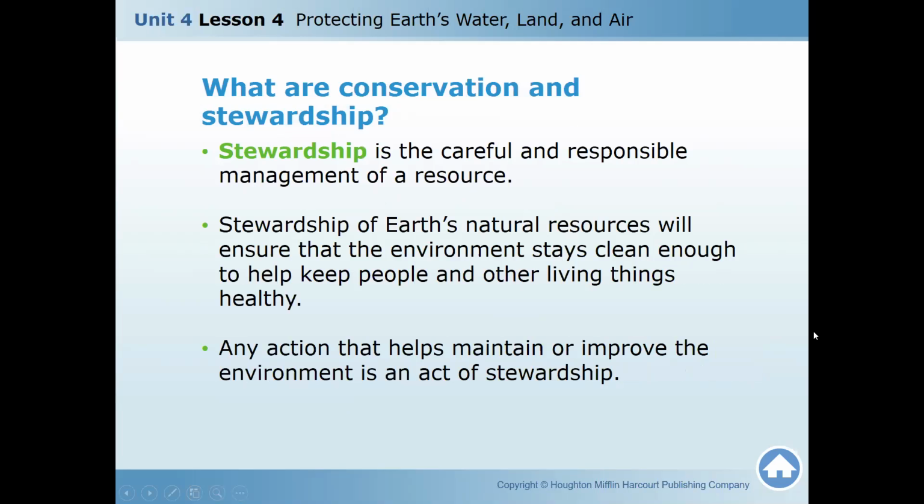What is stewardship? What is stewardship? At least look and read it out. The careful and responsible management of a resource.